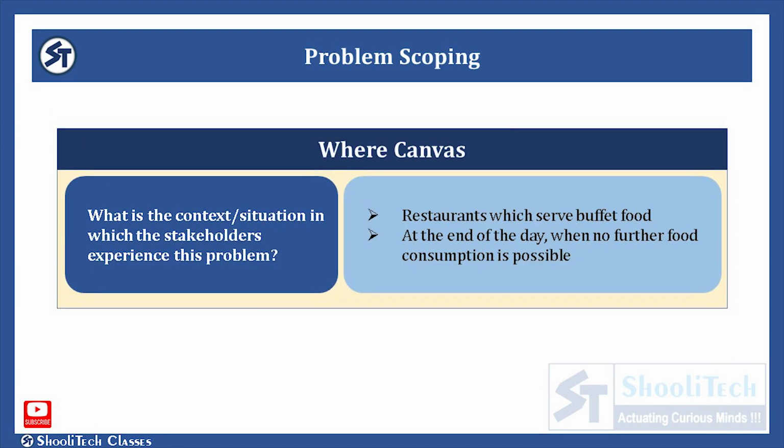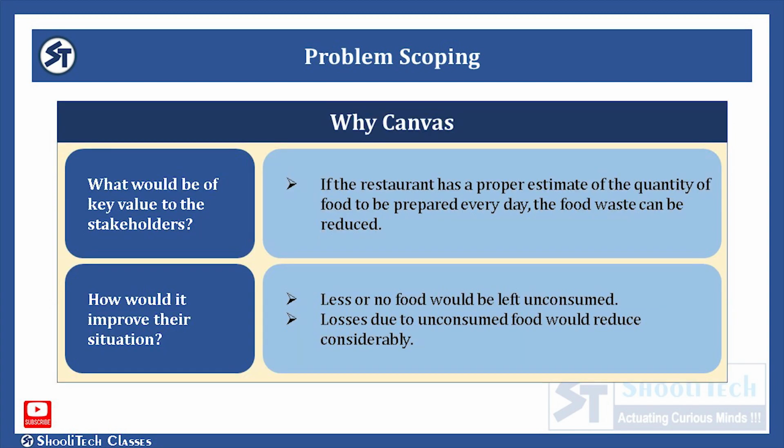Next is the Where canvas, meaning where does the problem arise. Here we try to find the context or the situation in which the stakeholders experience the problem. And in the given scenario, the problem arises with the restaurants which serve buffet food. And the last canvas is the Why canvas, meaning why do we think that the problem is worth solving? What would be the key value to the stakeholders?